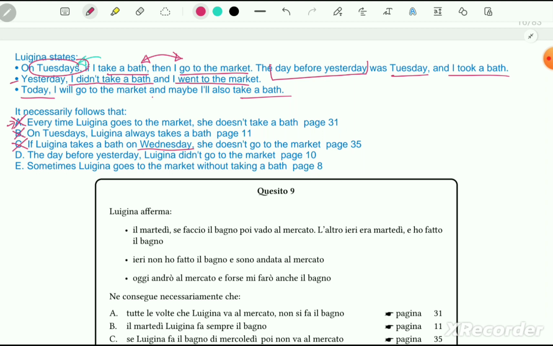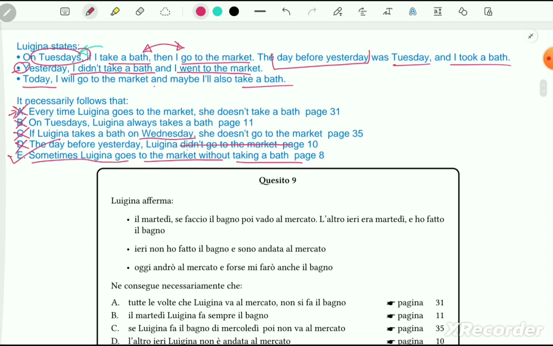No, it is not correct, because the day before yesterday was Tuesday and she took the bath and she went to the market. Therefore, this is not correct. Sometimes Luina goes to the market without taking a bath. This is the right answer because on the second point we can see that sometimes she doesn't take a bath but still goes to the market. Therefore our option is E.